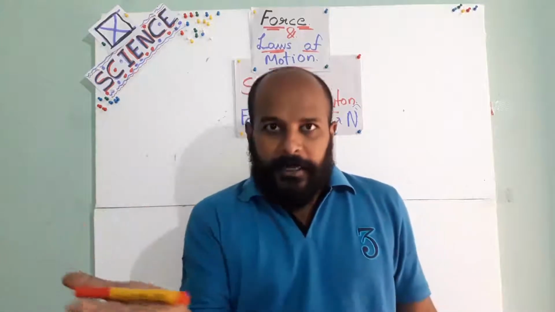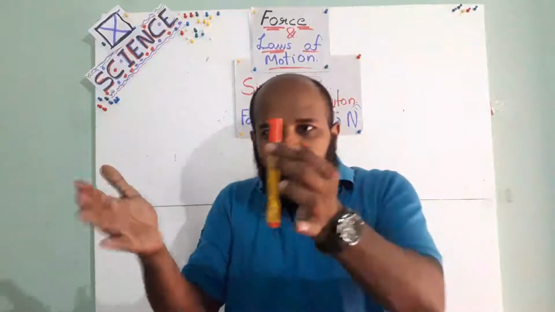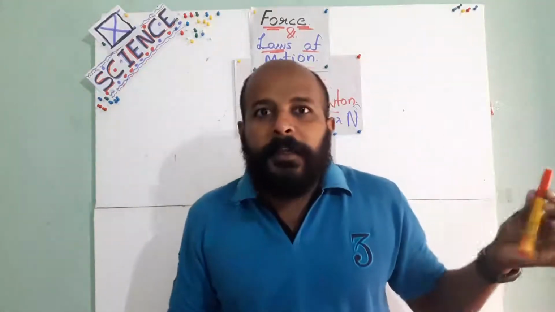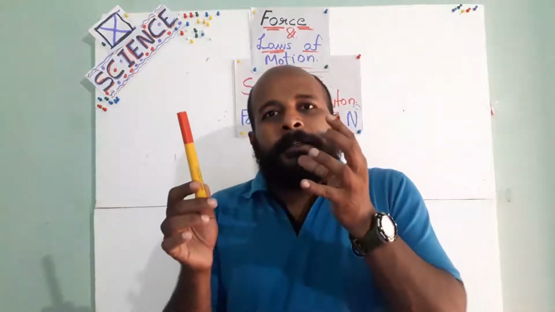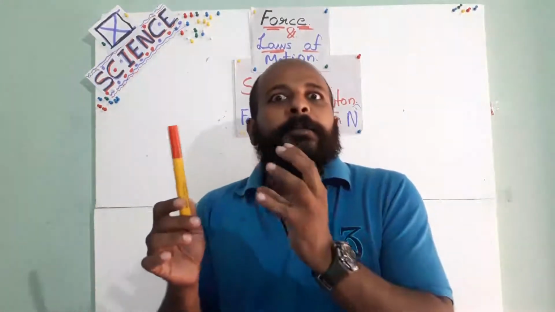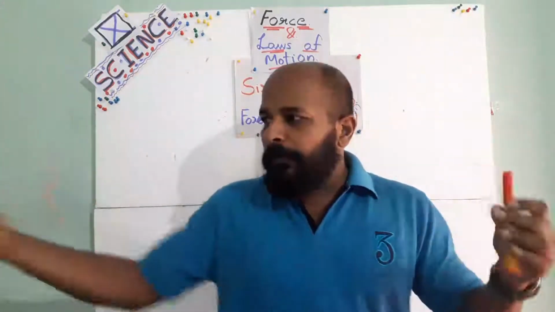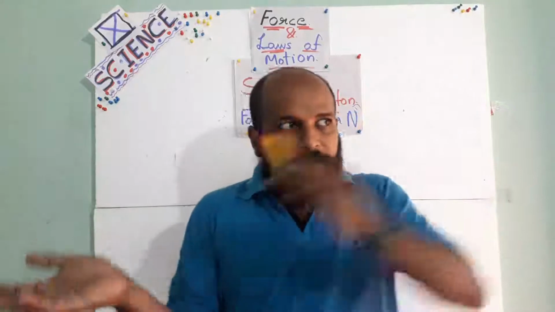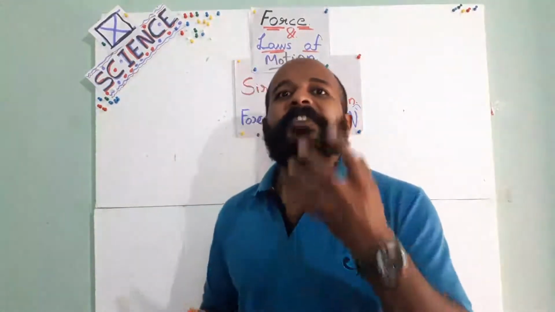Now this is in my hand. I am moving my hand and I am moving it back, but still this is going forward. Why? This has the property to remain in its current position of uniform motion. Now it is uniform motion. See, I pull back my hand, but still this pen is moving forward. Understand? That particular property is called inertia.